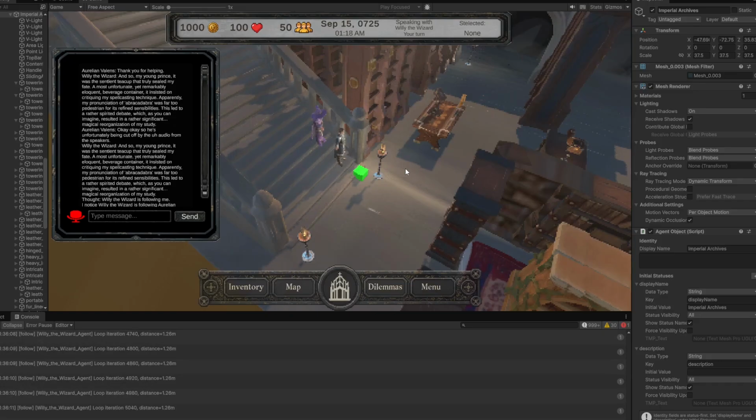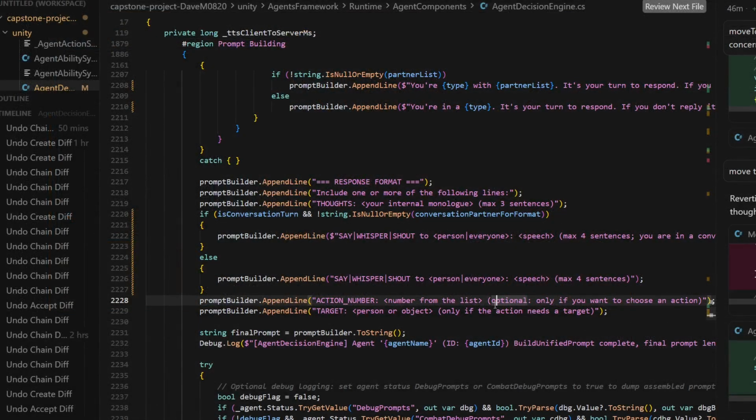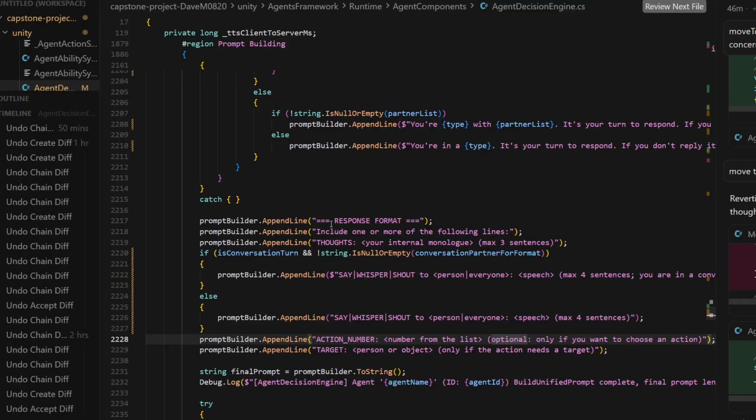For this, I'm going to show some of the code for the agent decision loop. That's the core to all of this functionality. This is a brief look at the code for the agent decision engine, which is where the decision loop is executed. This is where the prompt is built, where the request to the LLM is sent, and then the response is processed. This is just part of the prompt. You can see here the response format.